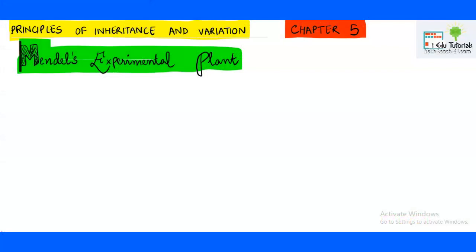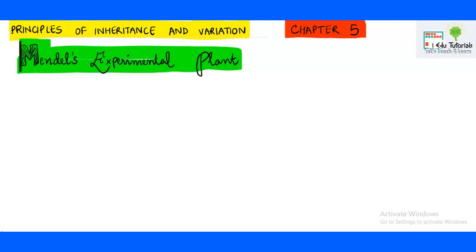Hello everyone. We have already finished our Unit 1 that had 4 chapters in it. Now we are heading towards Unit 2 and the name of the unit is Genetics and Evolution. Of course, as the name of the unit suggests, we will be studying chapters on genetics, and there are 2 chapters. The first chapter will specifically deal with genetics and the second with molecular biology, and we will end this unit with evolution.